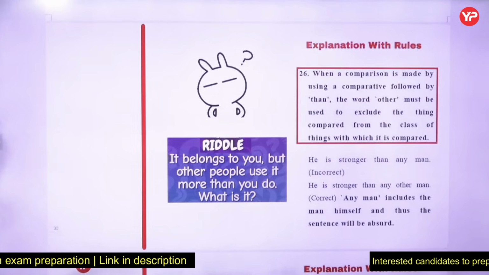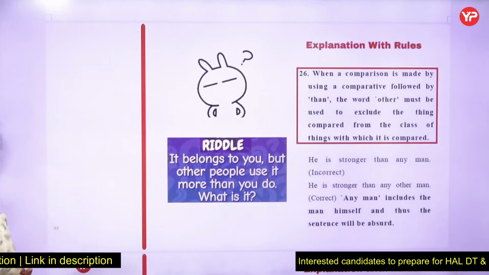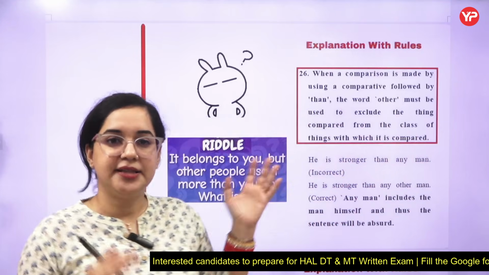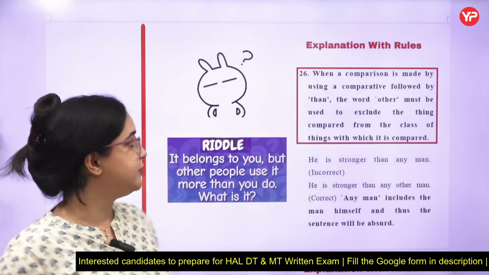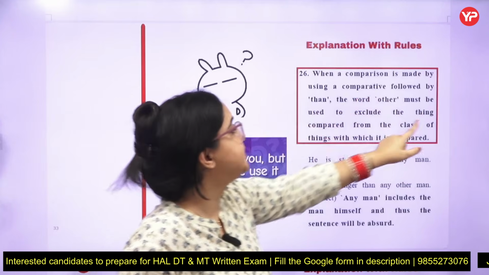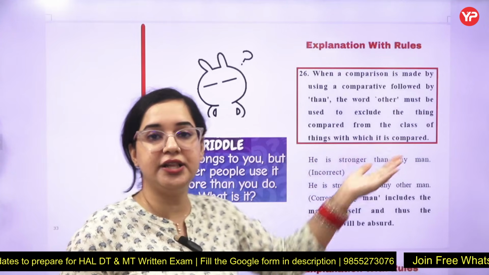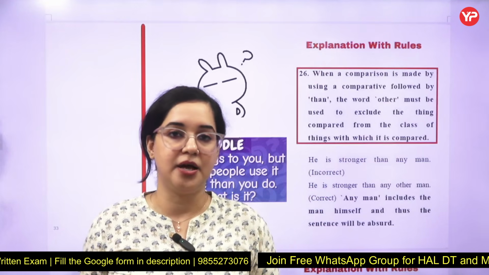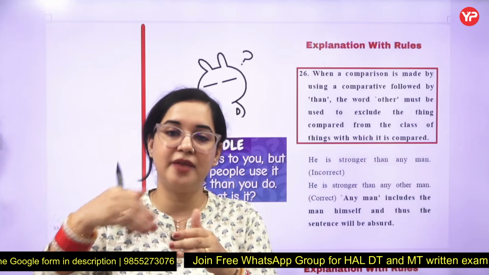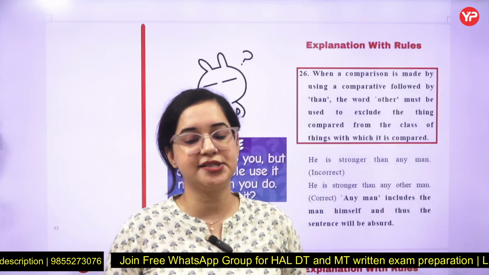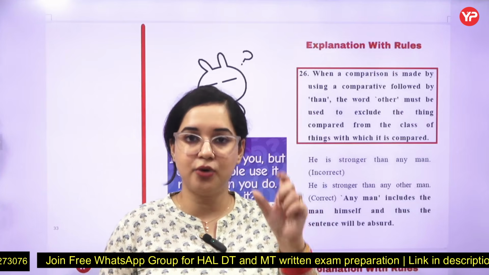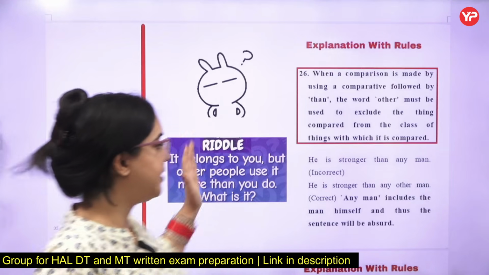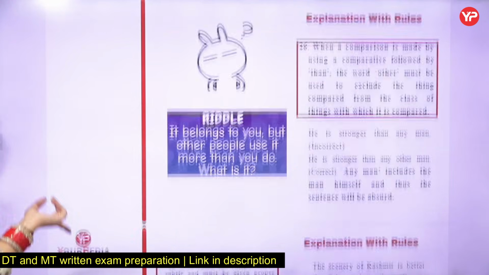Let's talk about rule number 26. Very important rule: when a comparison is made using comparatives, they are followed by "than". We did that in comparisons, always "than" is used. The word "other" must be used. "He is stronger than any man." No, "he is stronger than any other man," because otherwise that particular man will always be included in this case. So remember, whenever you are comparing and you have the word "than" with it, remember to put "other" also to correct your statement, right?